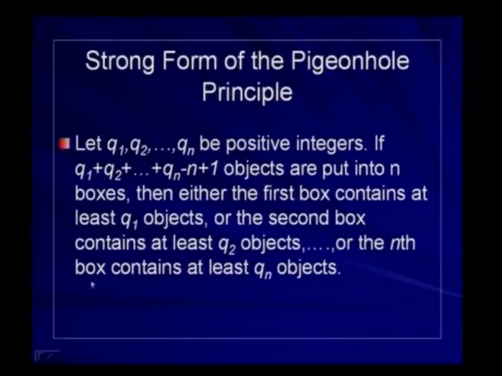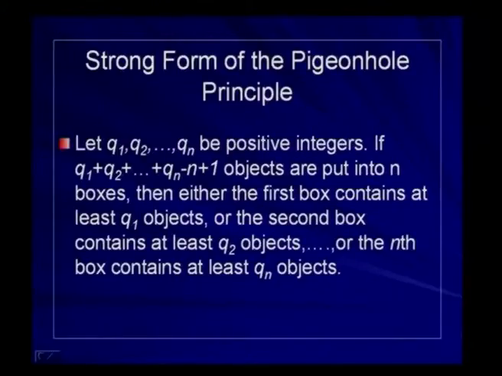If q1 plus q2 plus q3 plus ... plus qn minus n plus 1 objects are put into n boxes, then either the first box contains at least q1 objects, or the second box contains at least q2 objects, and so on, or the nth box contains at least qn objects. This is again very simple.